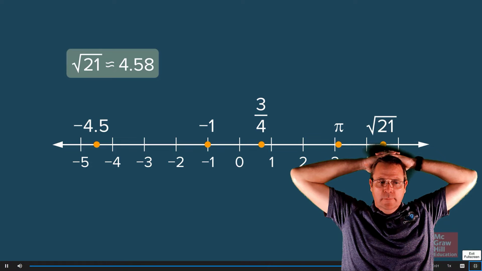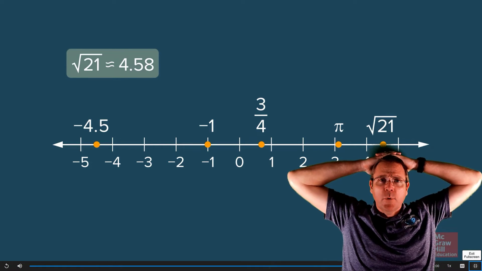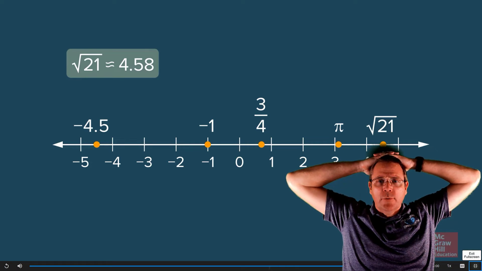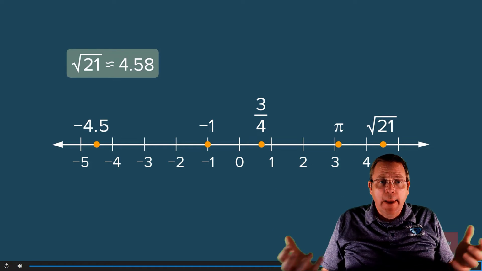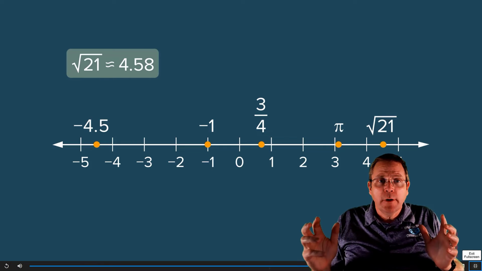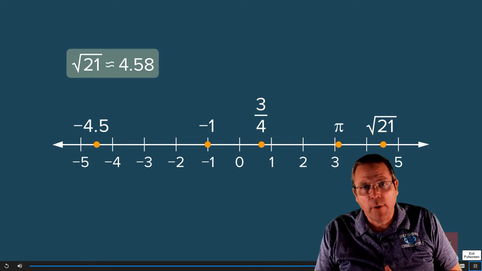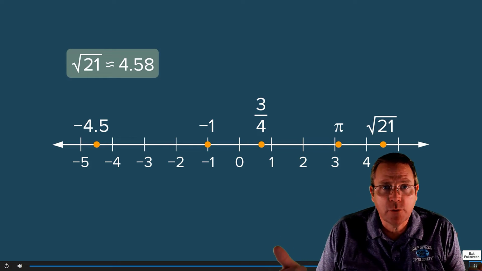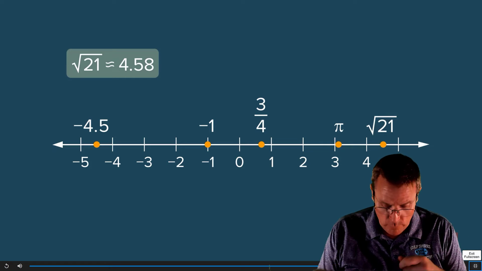Now I should point out that both pi and the square root of 21 are irrational numbers. The other three are rational numbers. Real numbers encompass both of them. Anything that can be put on the number line is going to be a real number. However, rational numbers and irrational numbers fall into that category. Therefore, they are both real numbers.